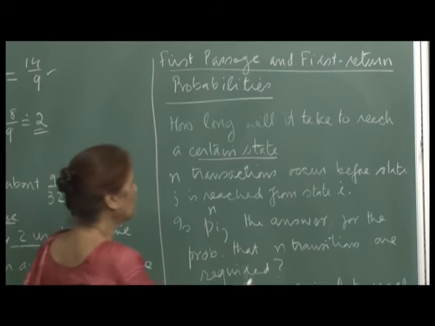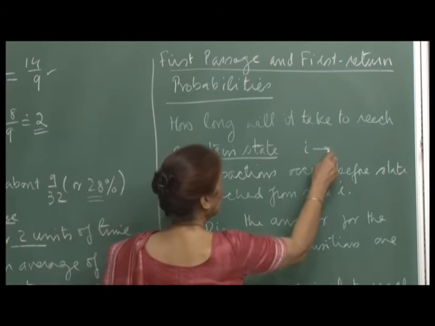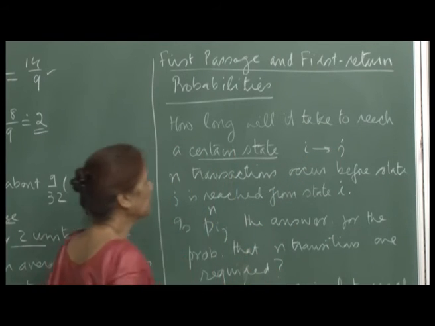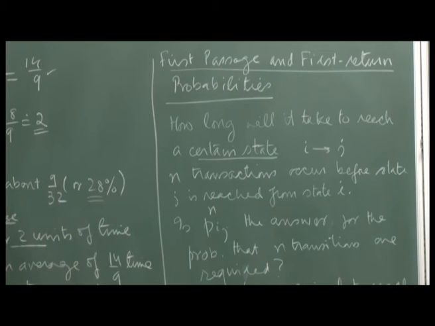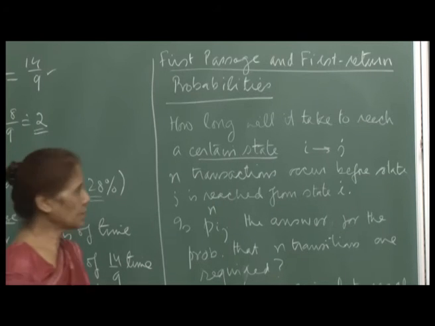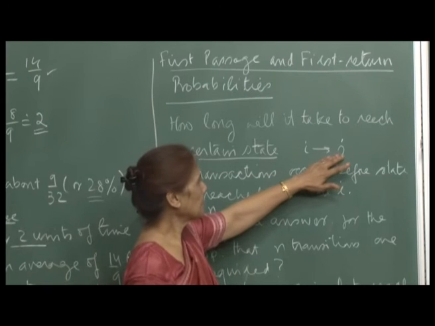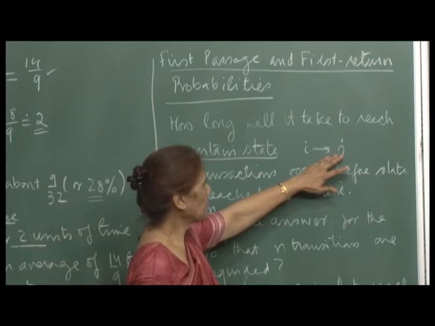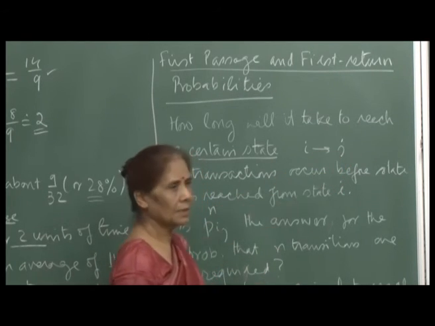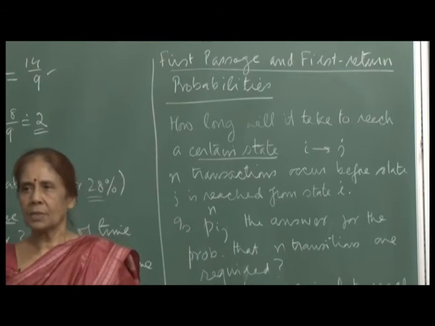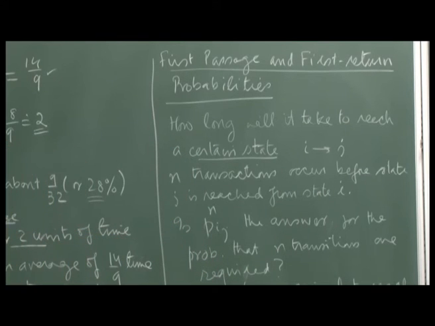So, you are starting from state i, and you want to know how long will it take for you to reach state j. Obviously, the moment you reach state j, you have answered that question. So, this is what we mean: the first time that you reach state j from i.